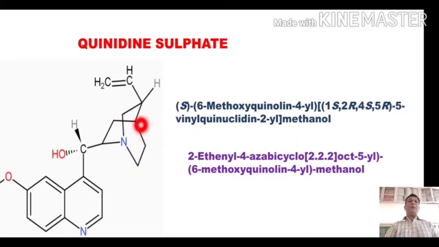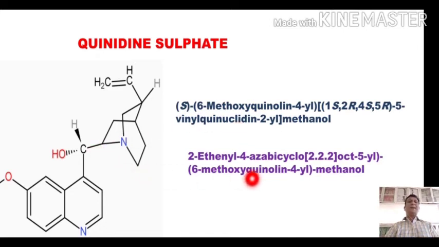At position number 5, we have this CH double bond CH2, which is called a vinyl group. So with this configuration around these chiral centers, and at position number 5 we have a vinyl, then the name of this basic moiety is quinoclidine followed by methanol. So this will be the IUPAC name of quinidine.